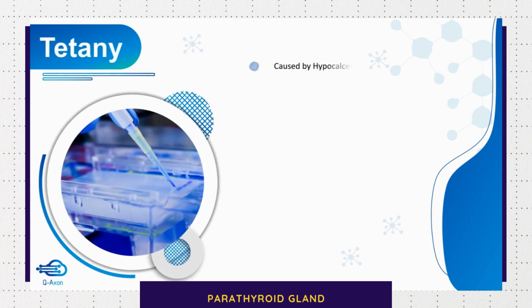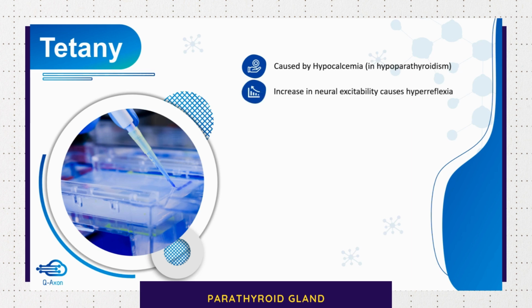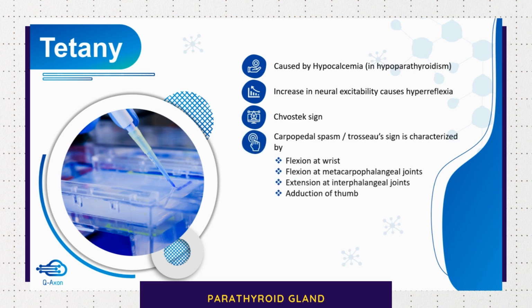What is tetany? It is caused by hypocalcemia, as in hypoparathyroidism. This will result in increased neuronal excitability, which causes hyperreflexia. Some of the signs are Chvostek's sign and Trousseau's sign. Carpopedal spasm or Trousseau's sign is characterized by flexion at wrist, flexion at metacarpophalangeal joints, extension at interphalangeal joints, and adduction of thumb. People with hypocalcemia can have dry skin with brittle nails, and there can be hair loss.